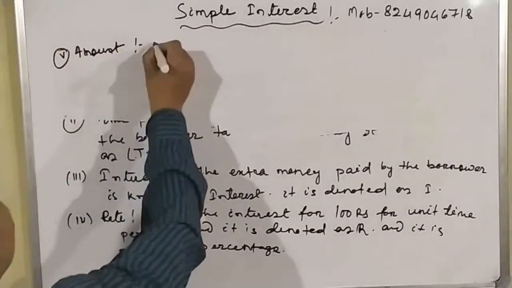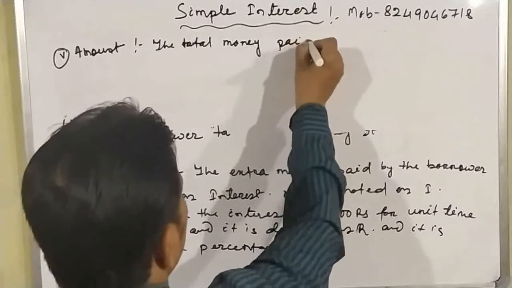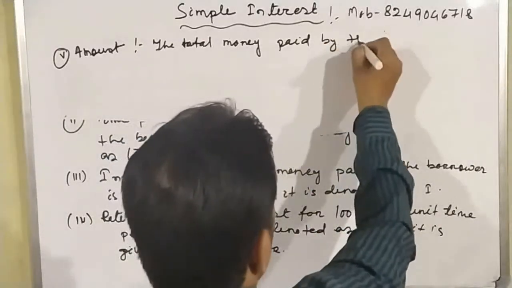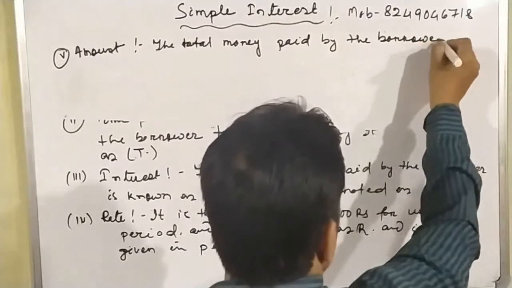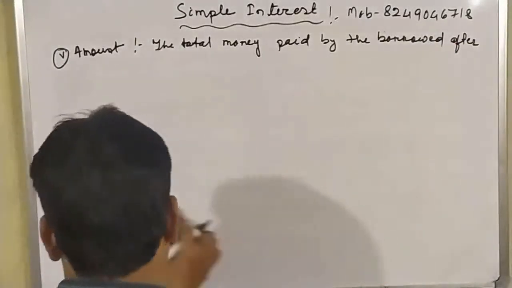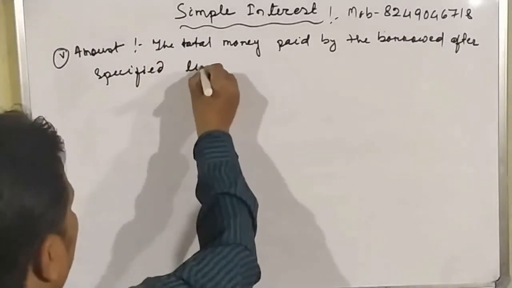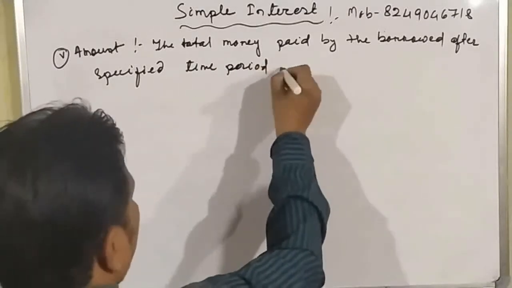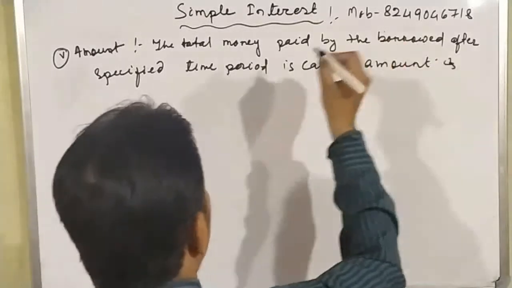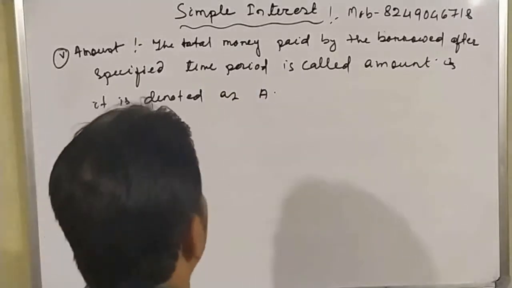This is V. The total money paid by the borrower after a specified time period is called amount, and it is denoted as A. Okay, so A equal to how much?